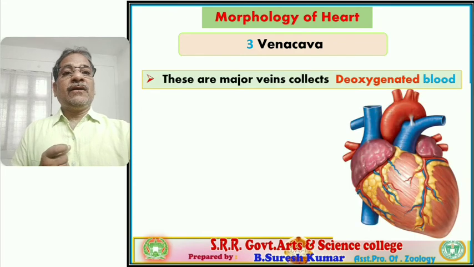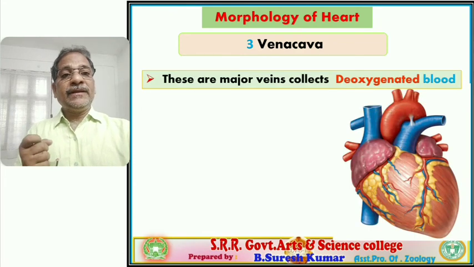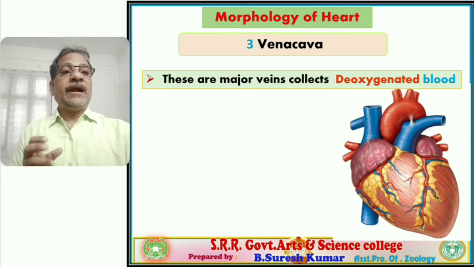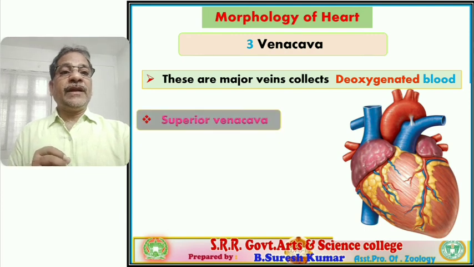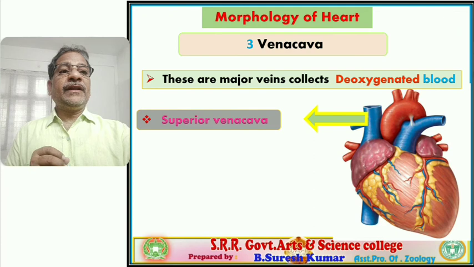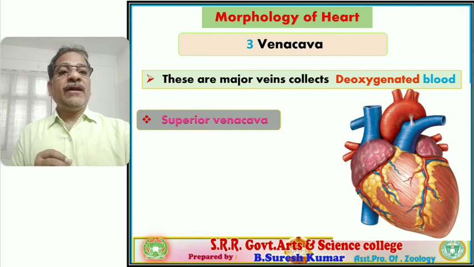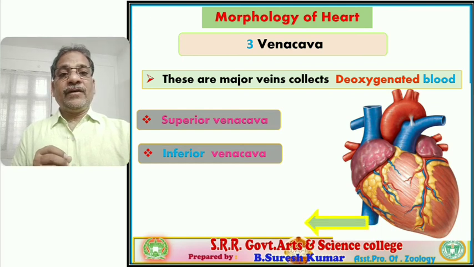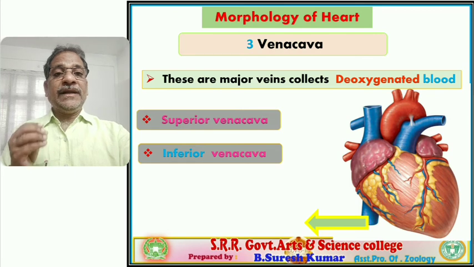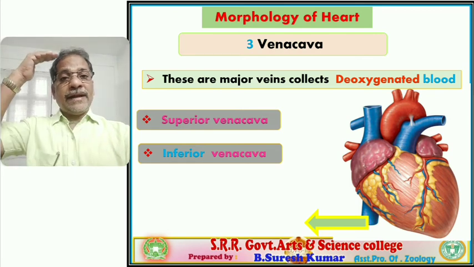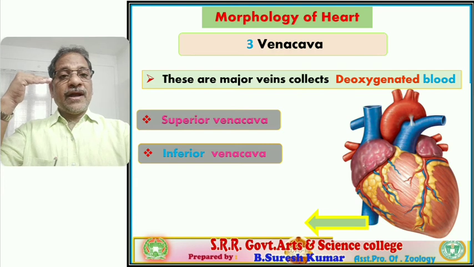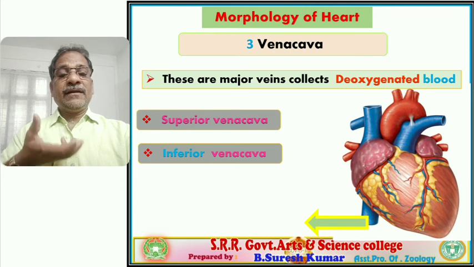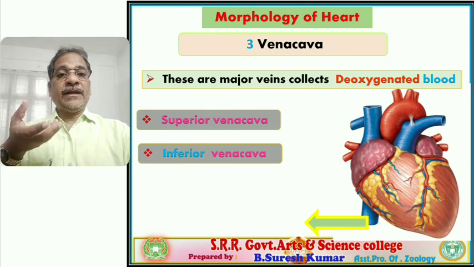Next, one more structure associated externally, that is vena cava. Vena cava are major veins that collect deoxygenated blood from the body, and they are differentiated as superior vena cava and inferior vena cava. You observe this is superior vena cava, and the second one, inferior vena cava. The superior vena cava collects deoxygenated blood from the anterior parts of the body. And inferior vena cava collects deoxygenated blood from the posterior parts of our body. Follow? Right.